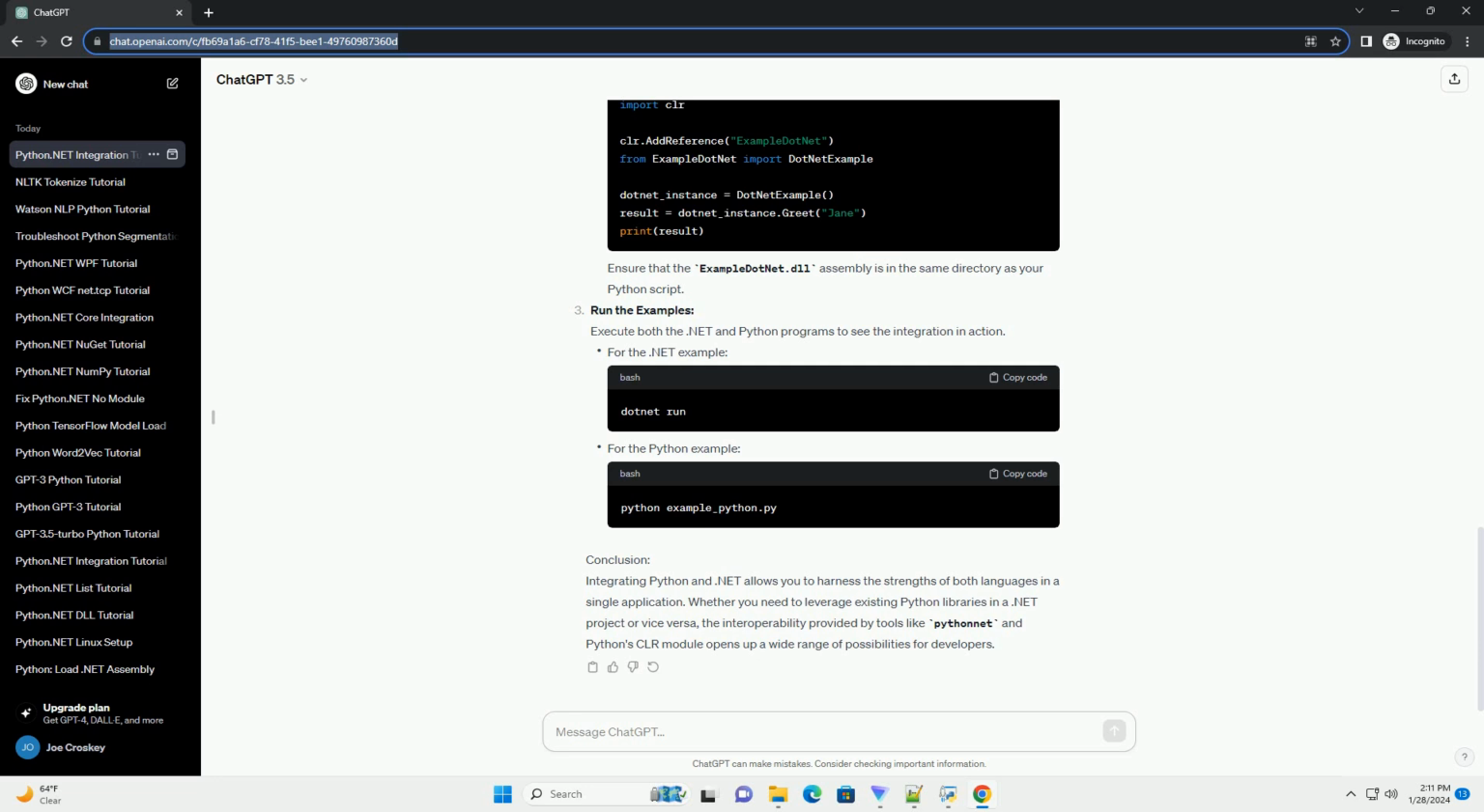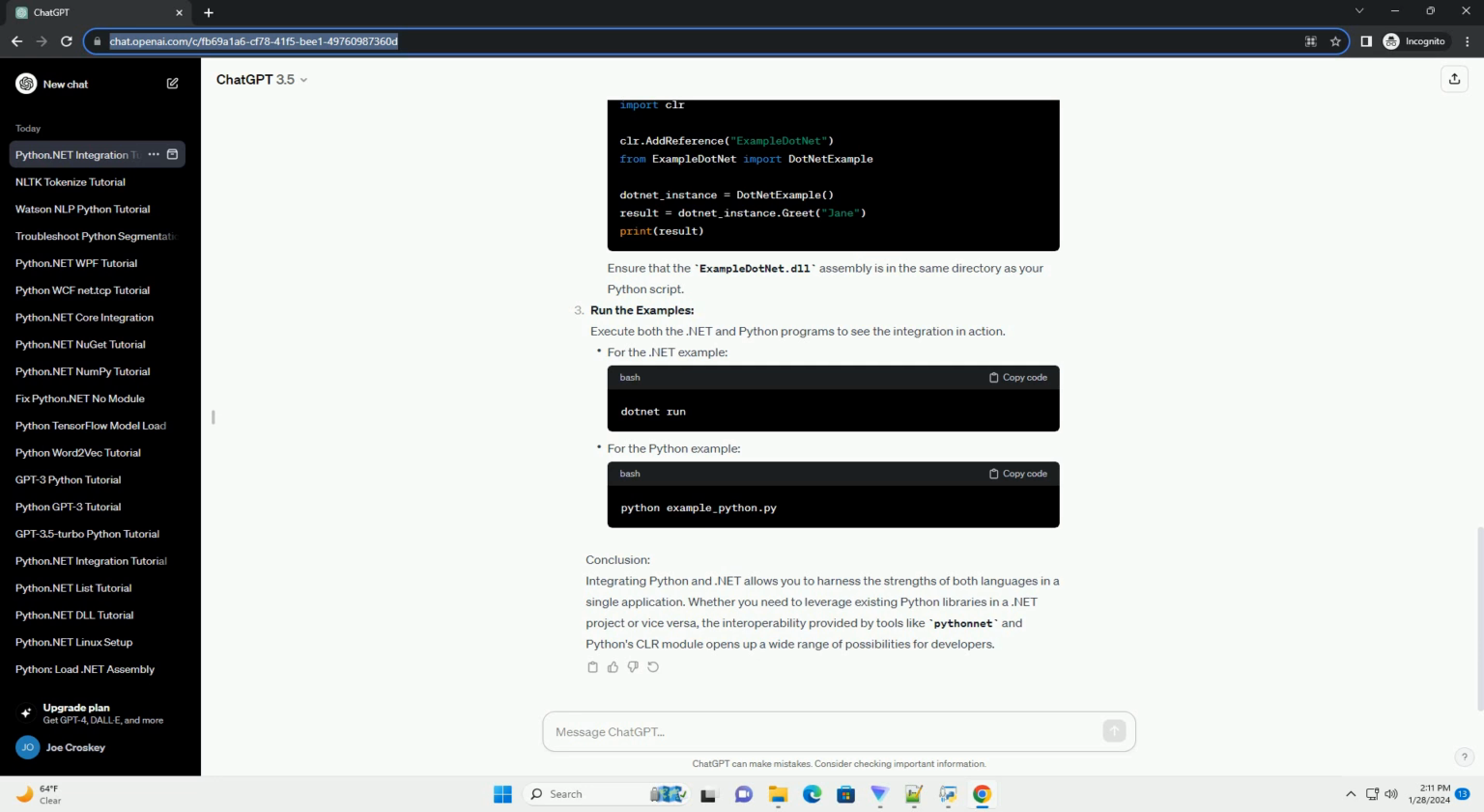Example code, C#. Method 4. Using .NET Core interoperability. If you're using .NET Core, you can leverage the Python.NET NuGet package for seamless integration. Example code, C#.